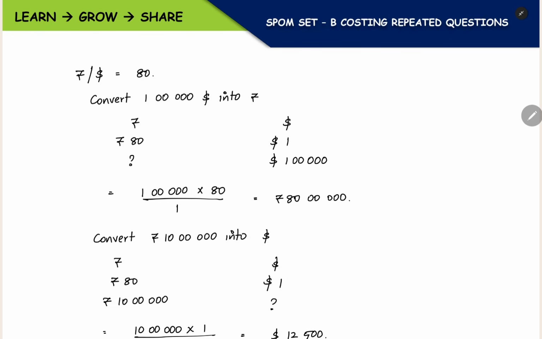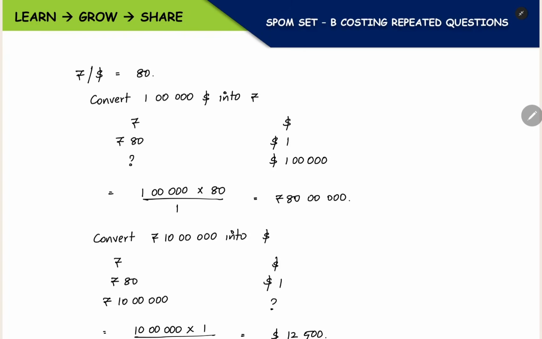Now, first we can see how to convert currencies. Now we can see the foreign exchange rate. Every day we hear the USD per INR rate, that is, for $1 how many rupees we have to give. That rate you will always hear in the news or newspapers. Every day we come across that rate in one way or the other. Now this is the rate we are going to see: rupee per dollar 80. What is the meaning of this? When you give $1, they will give 80 rupees. For $1, 80 rupees is the equivalent currency.